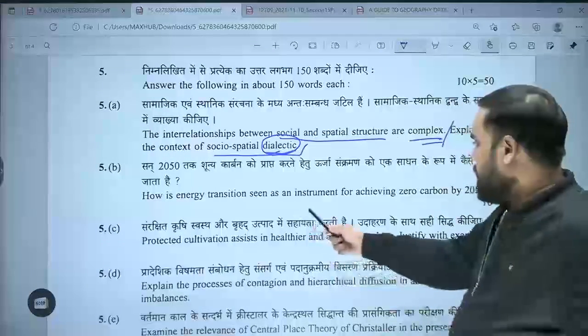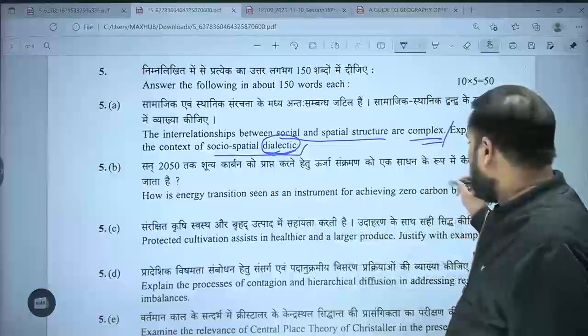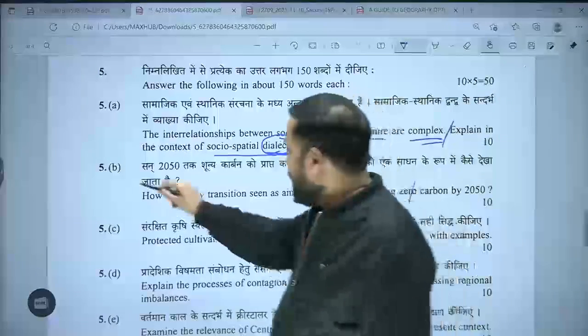How is energy transition seen as an instrument of achieving zero carbon by 2050? This question is not an easy question.